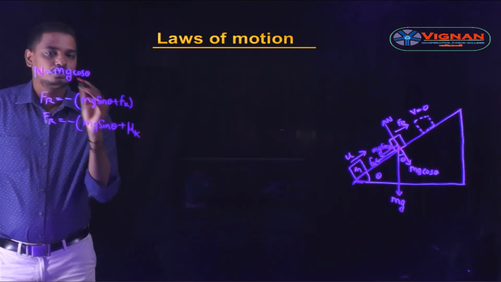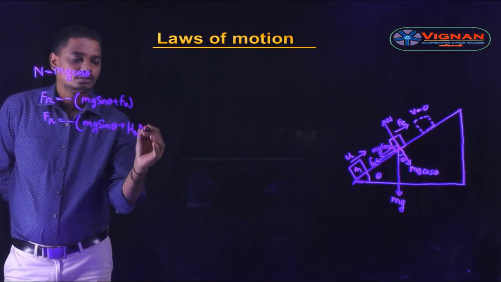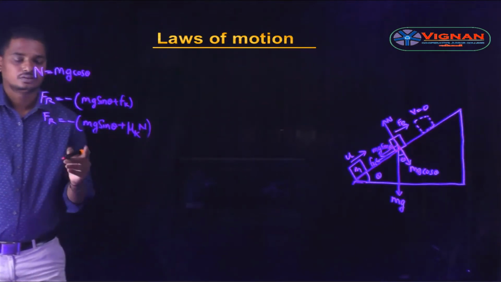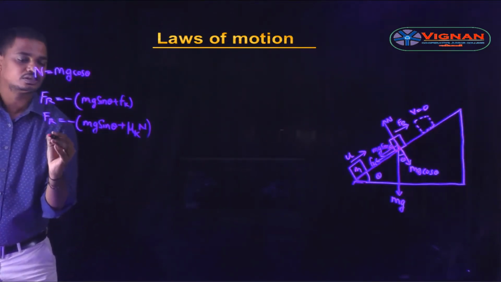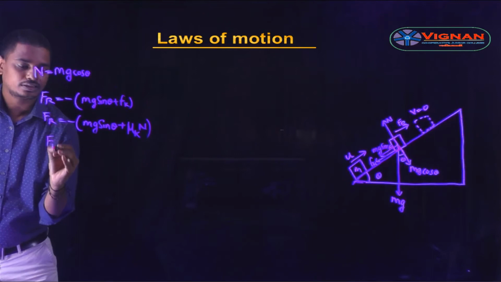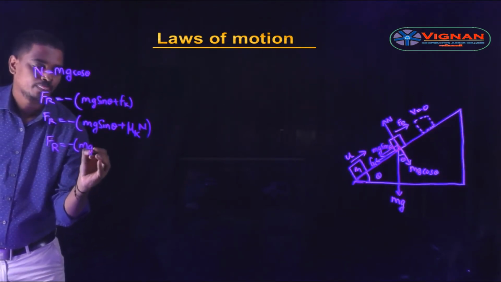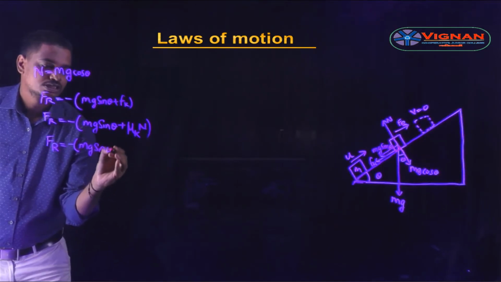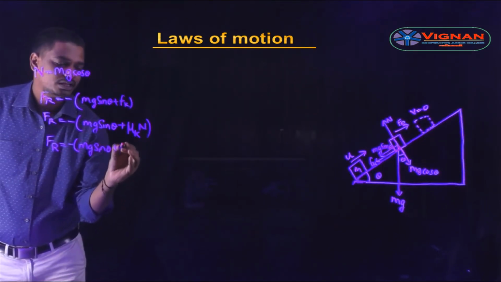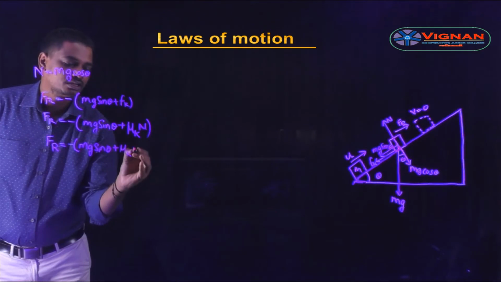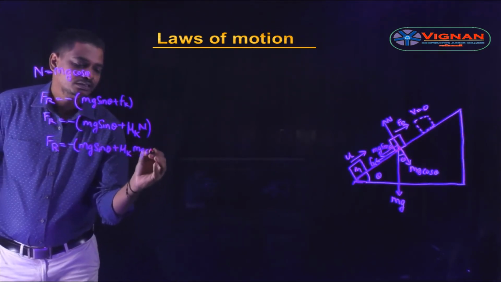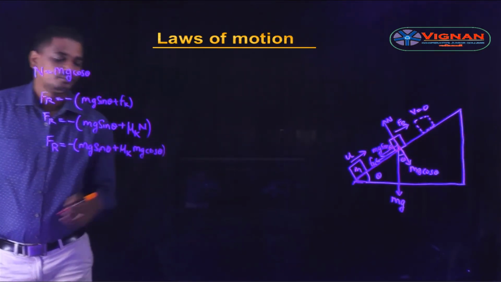Substituting the value of n, which is nothing but mg cos theta, the net resultant force Fr is equal to minus of mg sin theta plus mu k into mg cos theta.